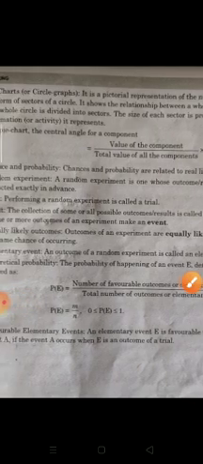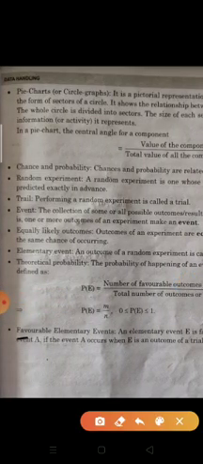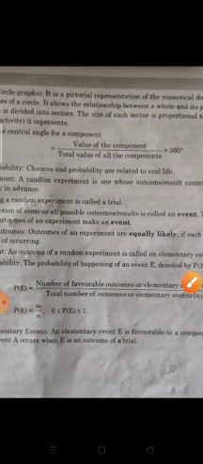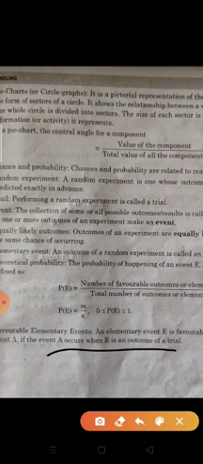Favorable elementary event. An elementary event E is favorable to a compound event A if the event A occurs when E is an outcome of a trial.